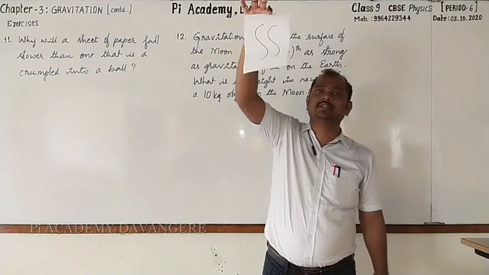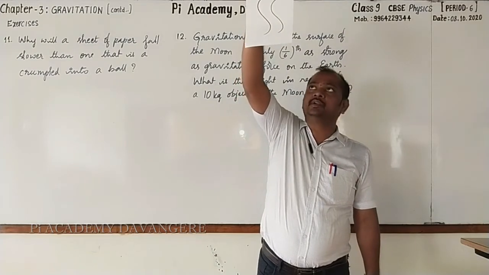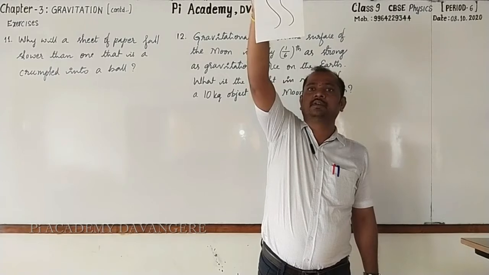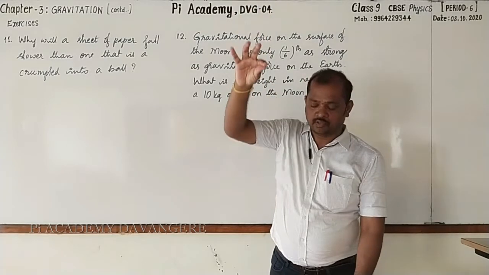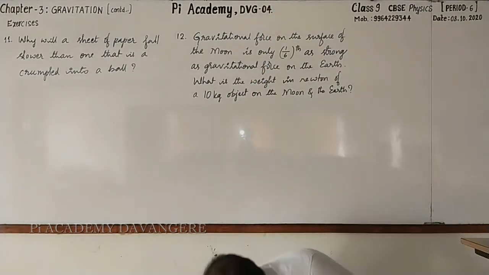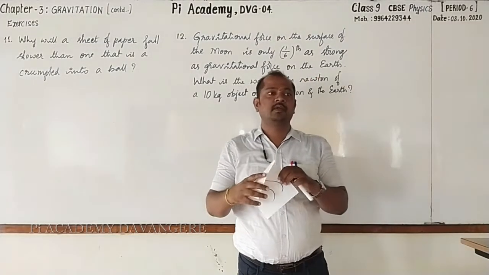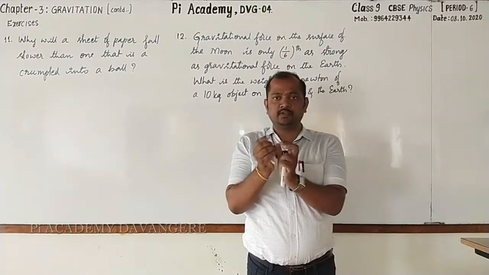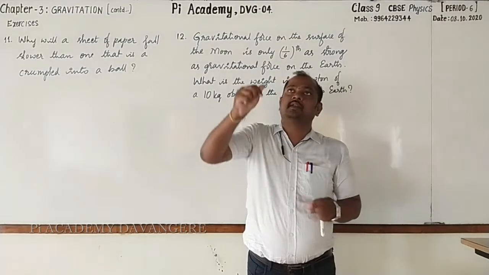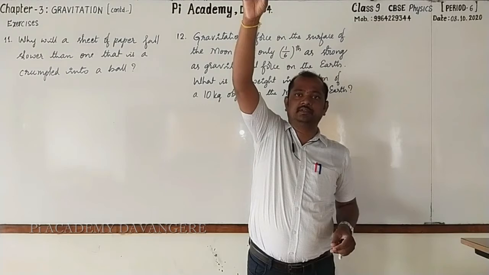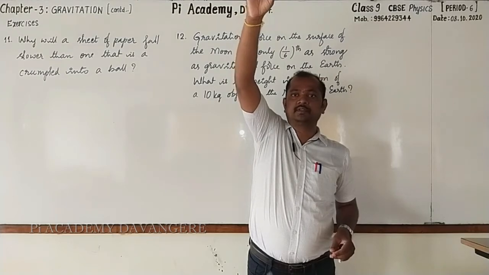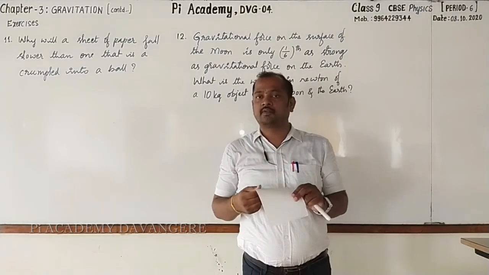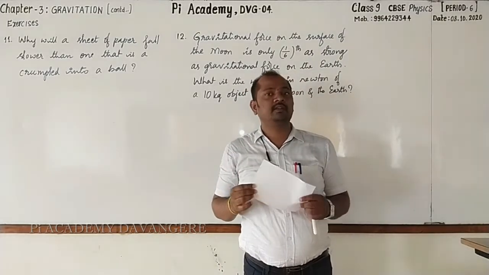Before that, just keep observing this movement of this paper. I am going to leave the paper from this side. See that. You observe that it moved slower, right? Now I am going to take the same sheet of paper and crumple it into a ball. Let us leave this from the same height. Observe this. See, you notice that all of a sudden it fell, right? What may be the reason here?